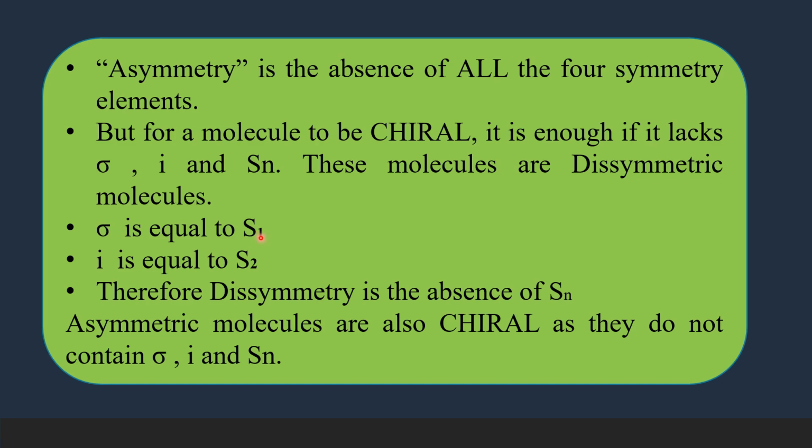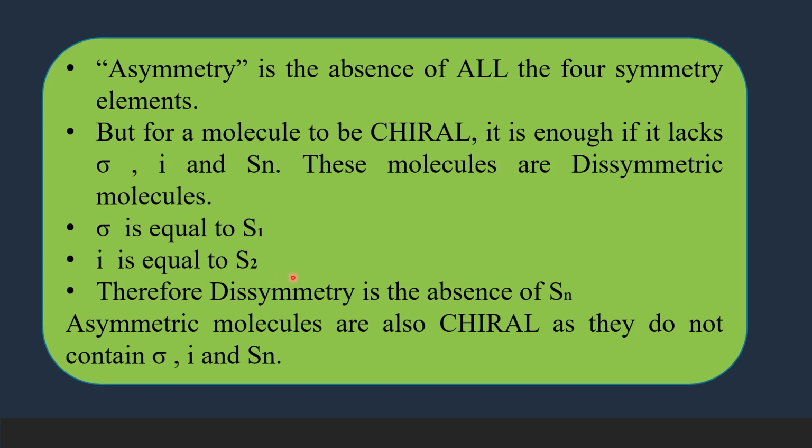Rotation by an angle 360° followed by reflection will give the same structure. So we can say sigma is equal to S1, and inversion center of symmetry i is equal to C2 rotation followed by sigma reflection. So it is equal to S2.